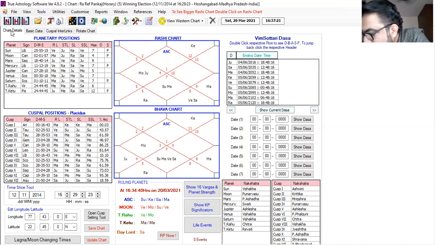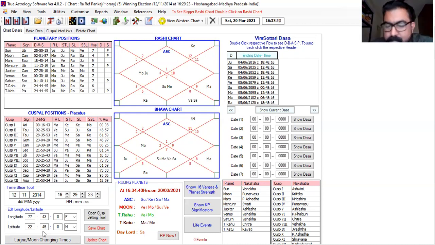See, the question is very specific: will I win the election? So first of all, construct the chart. The chart was constructed according to the latitude and longitude of Hoshangabad, because she asked Pankaj, and Pankaj had taken the number from her. So this chart is constructed. No need to change the chart. The third point is we'll check the genuineness.